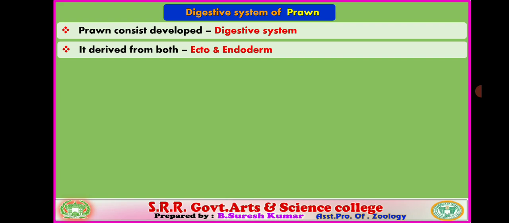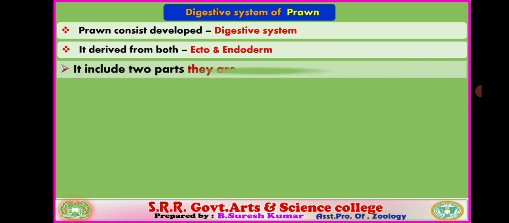In higher animals, the endoderm gives rise to the digestive system, alimentary canal, gut, isn't it? But in arthropods, the alimentary canal is dual in origin.